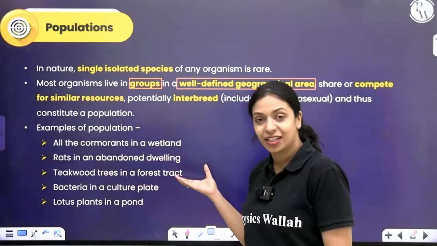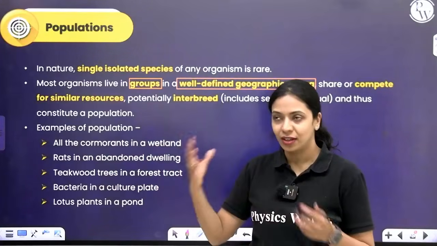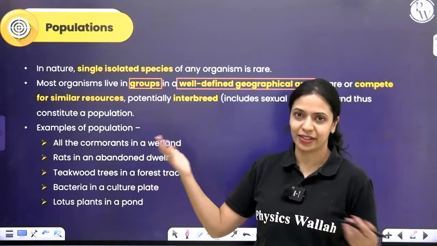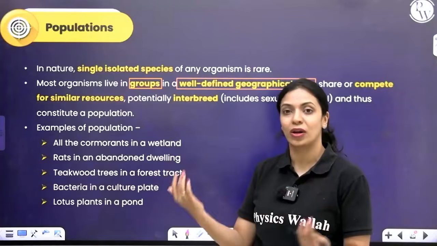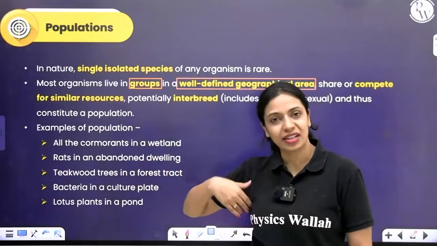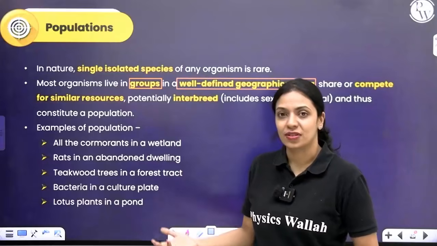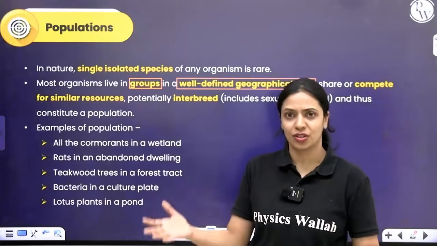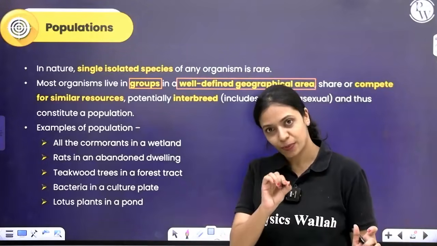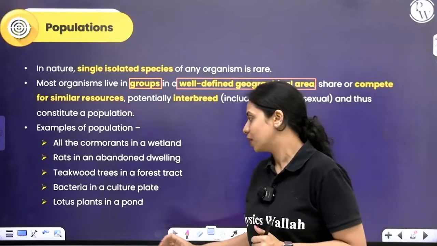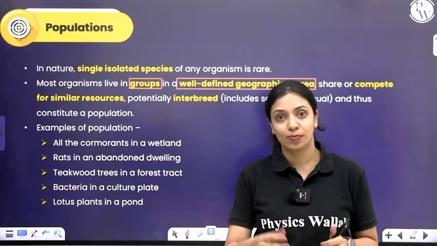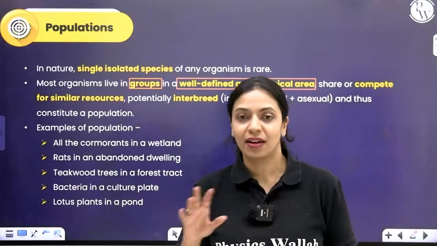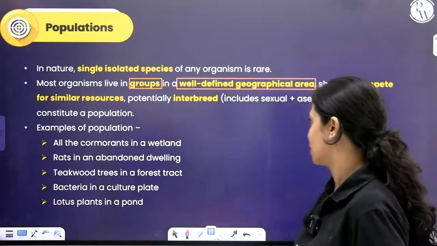Rats in an abandoned dwelling. In one kind of old house probably that is abandoned. How many rats are there? That is one rat population. Teakwood trees in a forest tract. Fishes, probably clownfishes in an aquarium. So one species, one geographical area. Okay, bacteria in a culture plate, lotus plants in a pond. All of these are examples of populations.